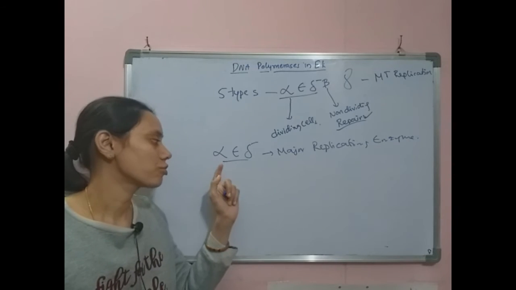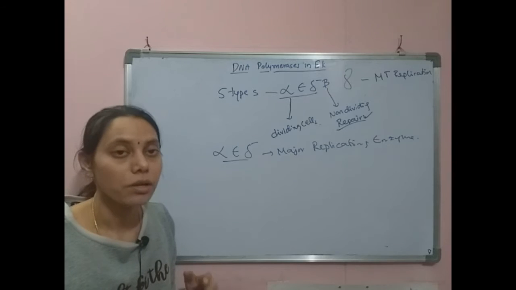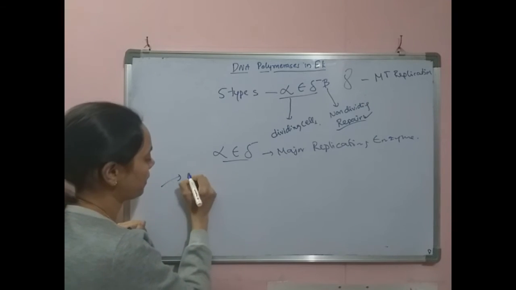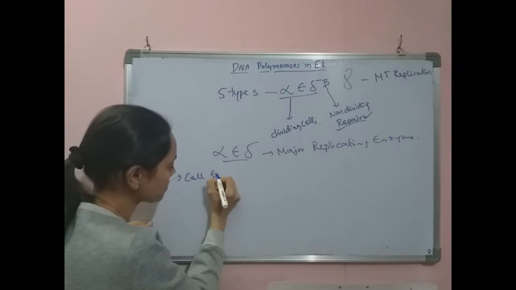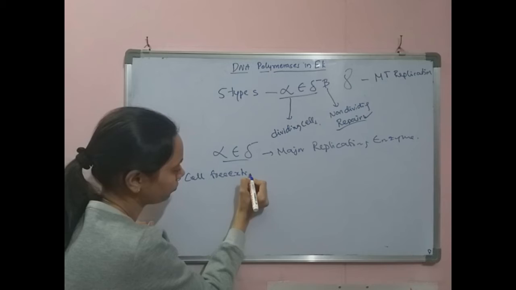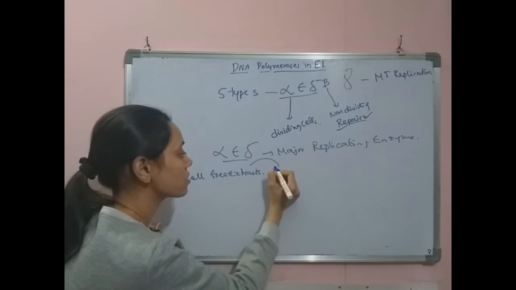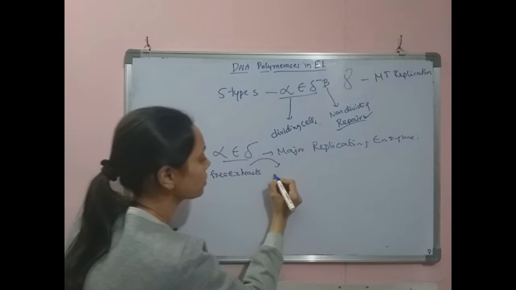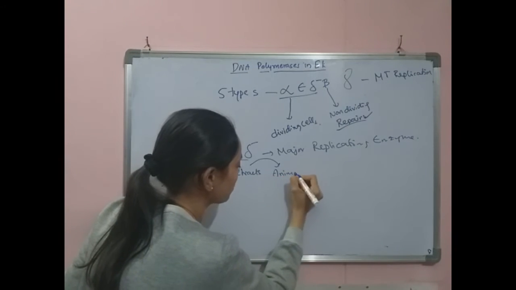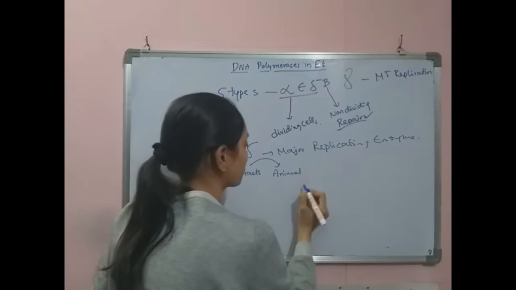One is cell-free extracts. Extracts from eukaryotic cells are added onto cultured animal virus cells, that is, the SV40 virus.